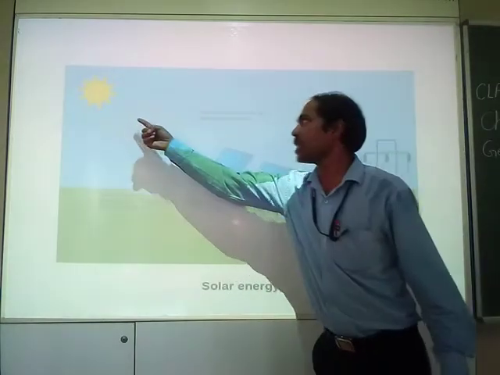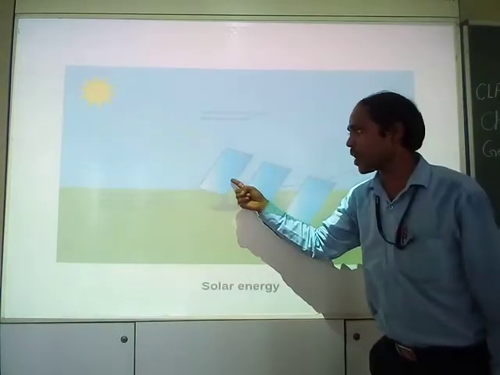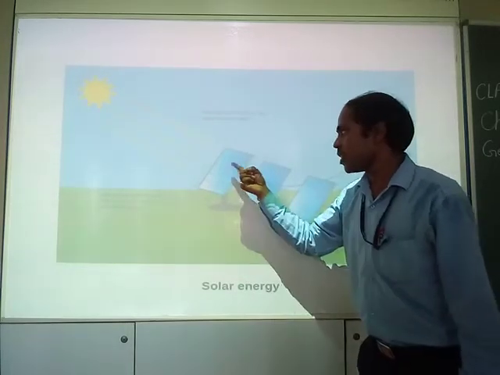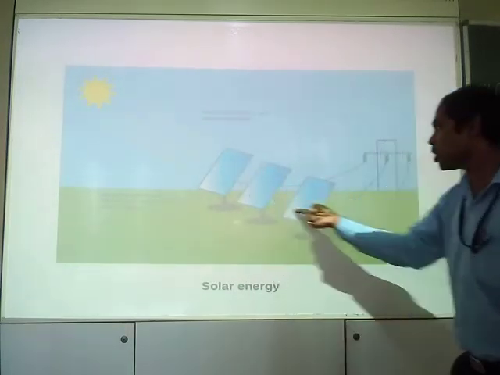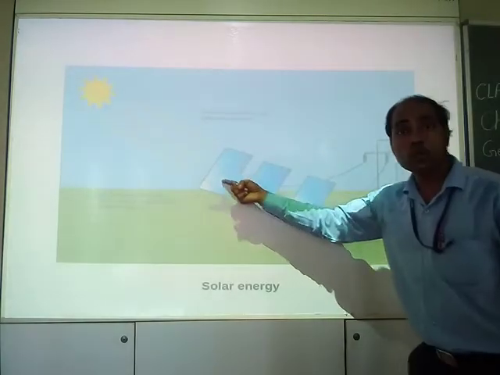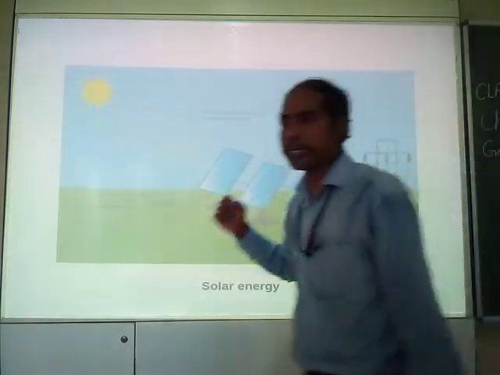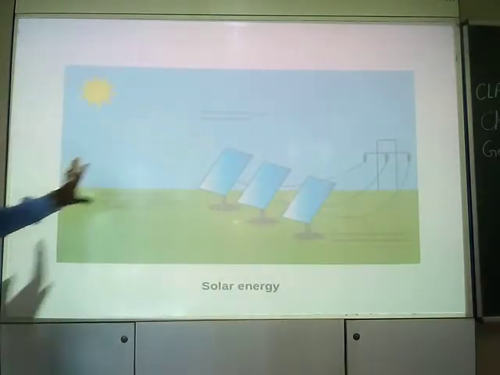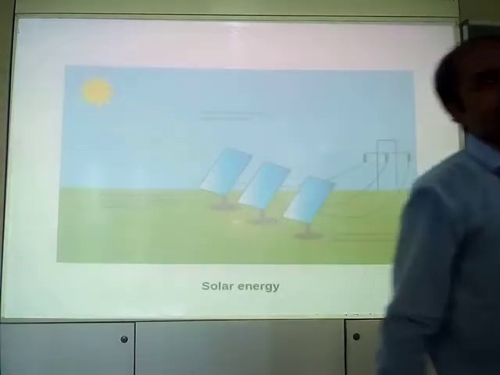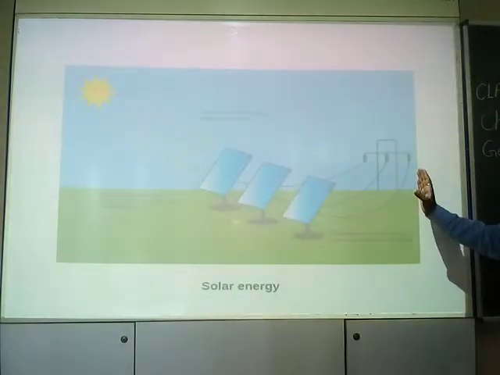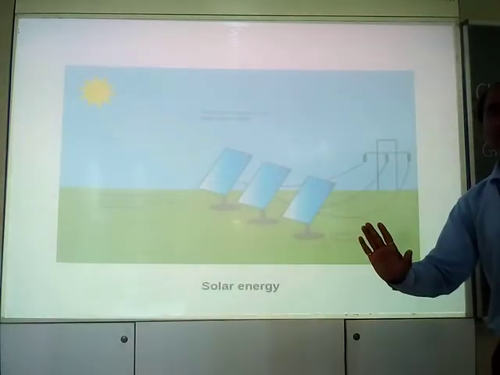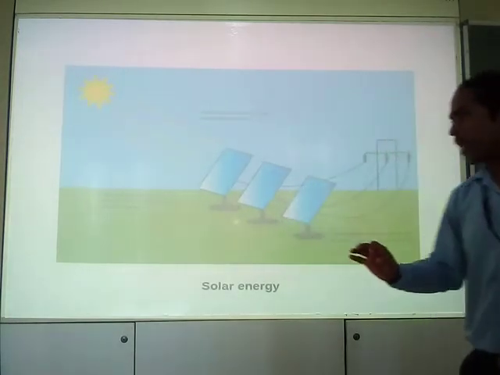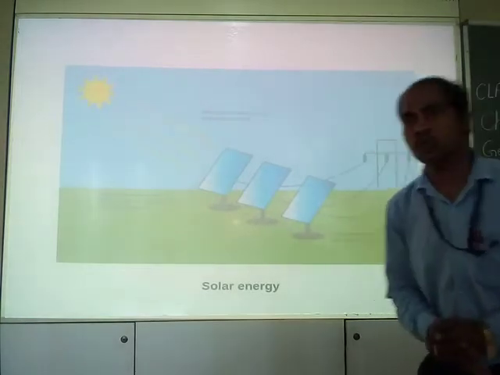Okay, once again see the diagram. Solar energy is received by the solar panels, solar plates, which have solar cells, which convert the solar energy into electrical energy, right? Yes, this is the phenomenon. The phenomenon is simple, you only have to understand it. If the picture is clear, that's okay. If the picture is not clear, you can see it on the net, from any other source, no problem.